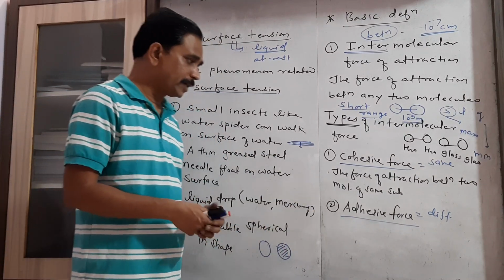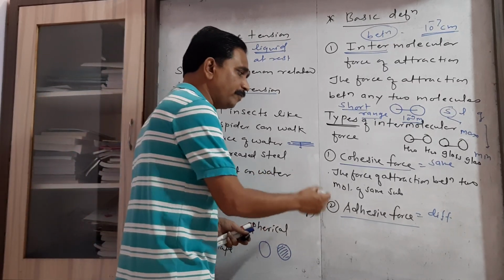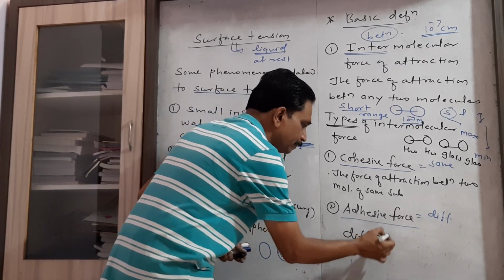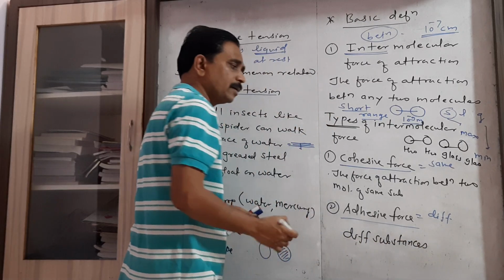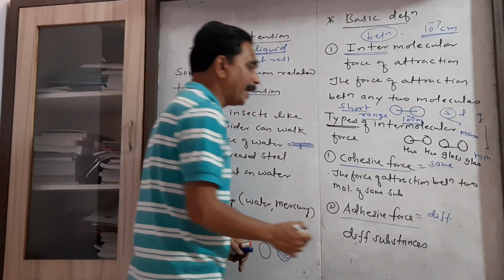The opposite is the case when we consider the force of attraction between two molecules of different substances. That force of attraction is called the adhesive force.